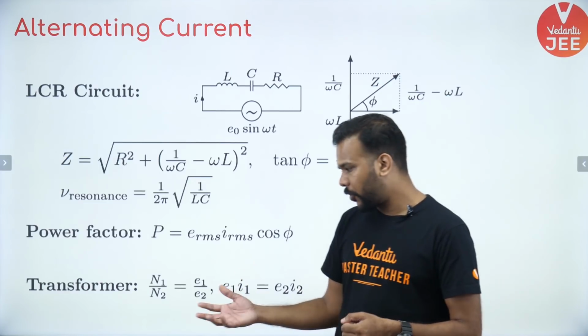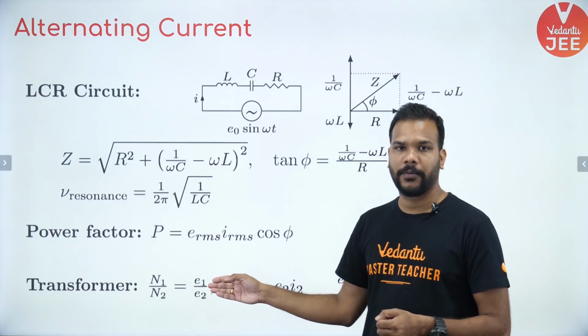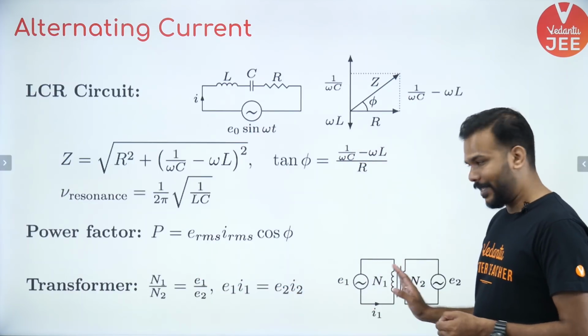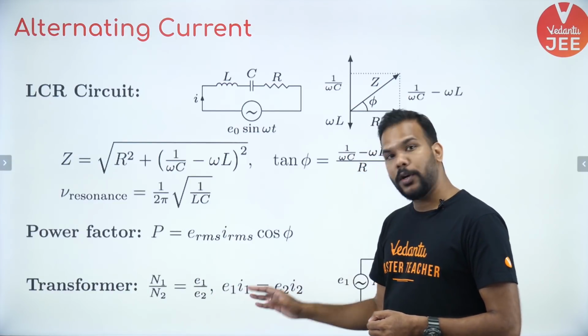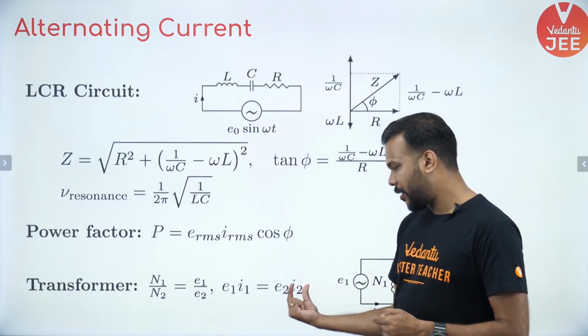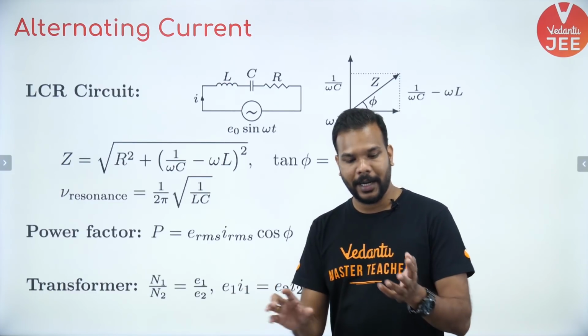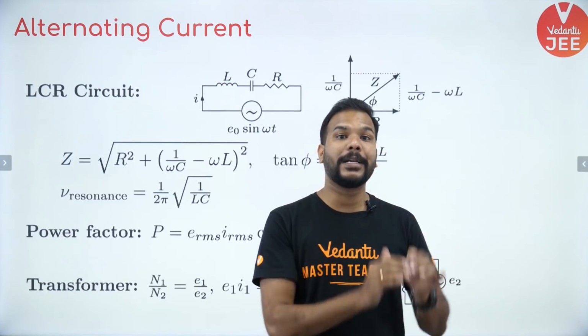So what you have to remember is that the ratio of number of turns is equal to the ratio of EMF of both the coils over here. So N1 by N2 is equal to E1 by E2 and is equal to I2 by I1. That is why you can see the ratio of E1 by E2 is equal to I2 by I1. So how do you remember that? N1 by N2 is equal to E1 by E2 is equal to I2 by I1.